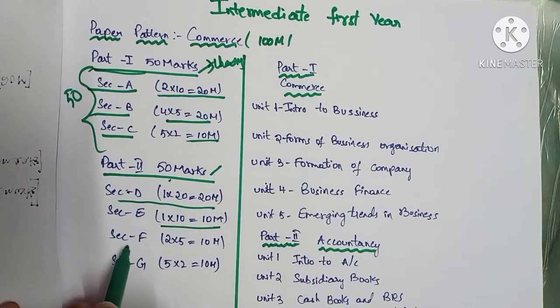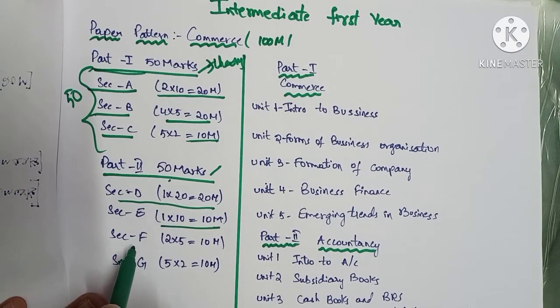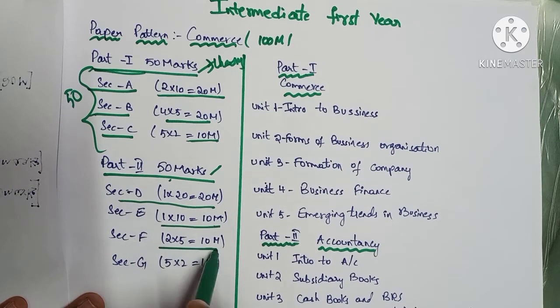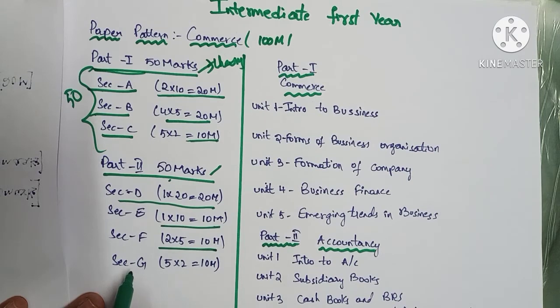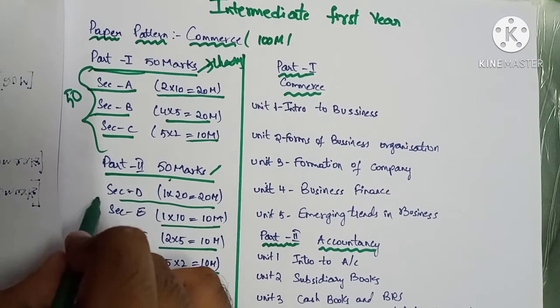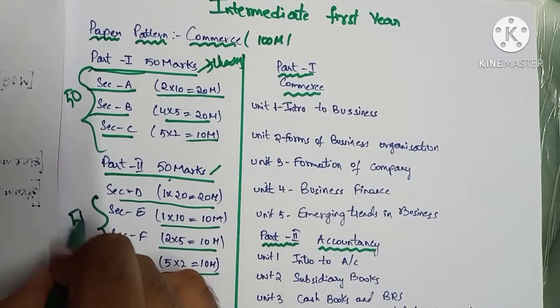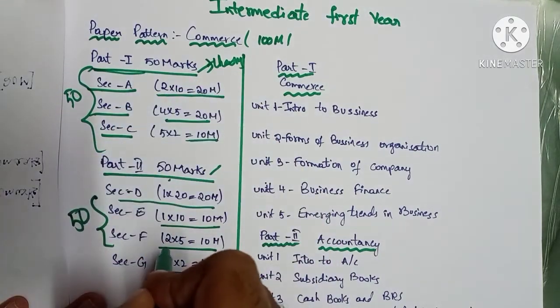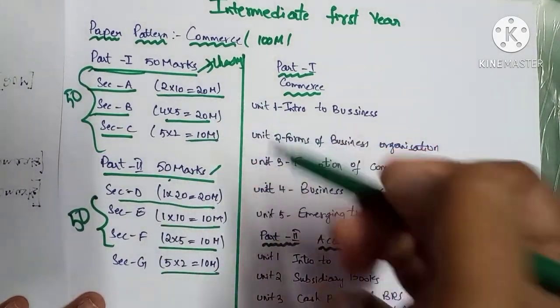In section F, there will be 2 questions, and also some theory questions. Out of that you have to write any 2, 5s are 10. Then next is section G. These are short answers and short problems also. There will be 3 problems and remaining questions and answers, and you have to answer any 5 out of them. Each carries 10 marks. So this is the paper pattern. This will be for 50 marks. So the total exam paper will consist of 100 marks.